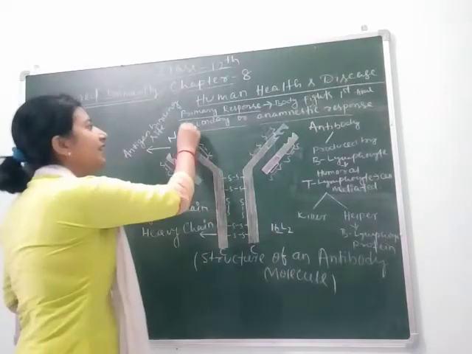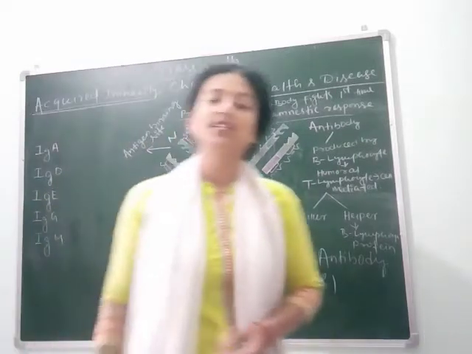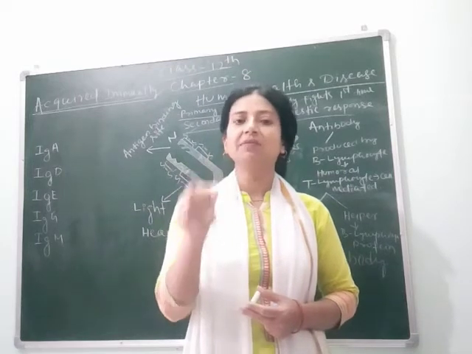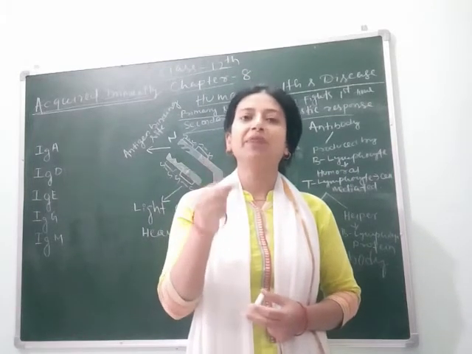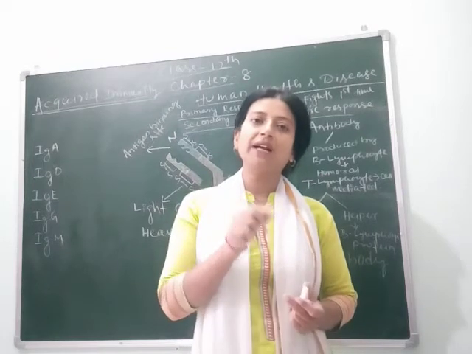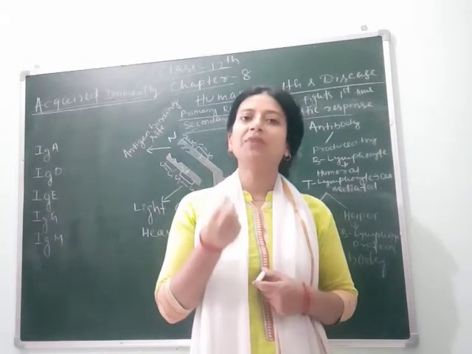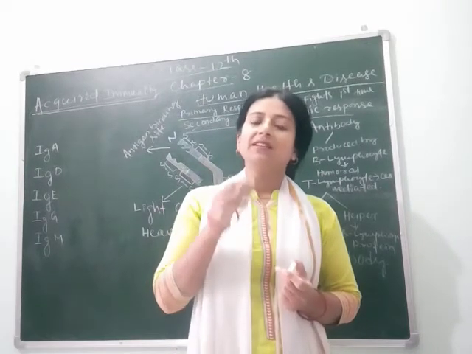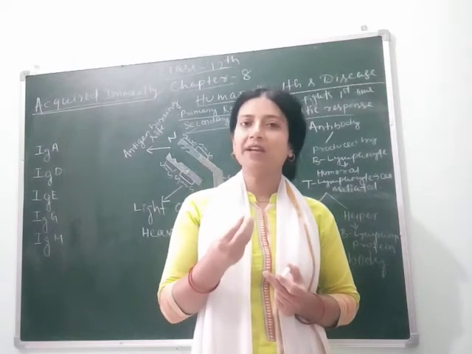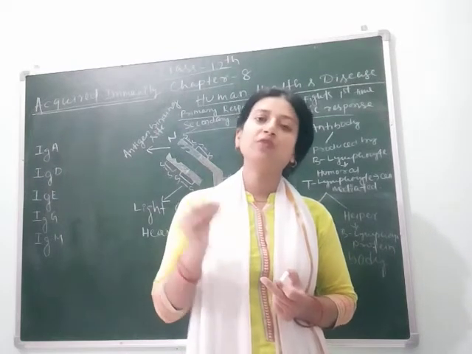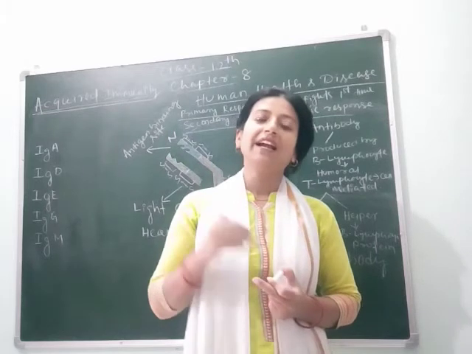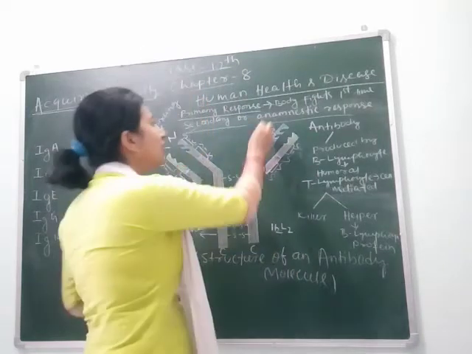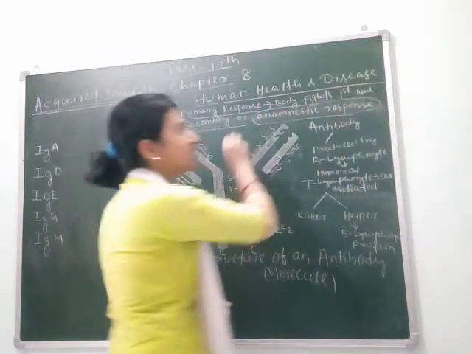Next is the secondary or anamnestic response. What is this response? This response is shown by the body when that particular microorganism attacks our body the second time. It means when the microorganism attacked the first time, our body remembers this. And when it again tries to enter our body, the cells of our body identify that microorganism and eliminate it, and it does not enter the body. This type of response is called the secondary response, or we can say the anamnestic response.